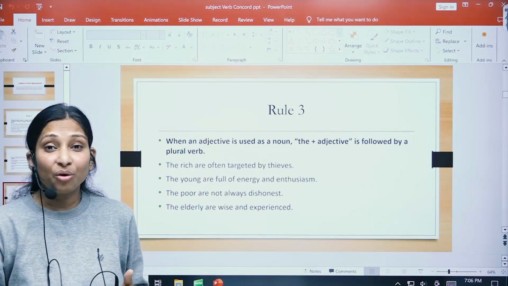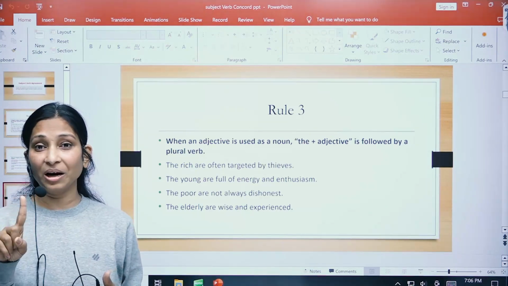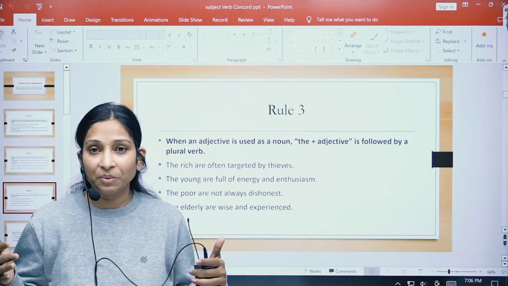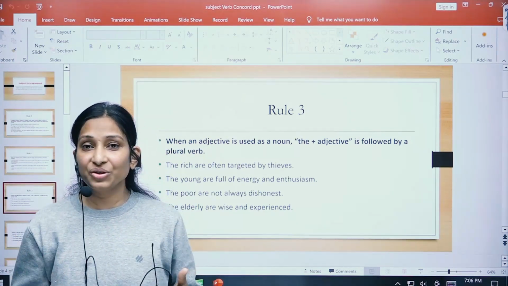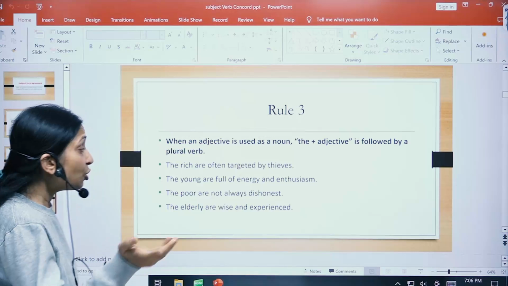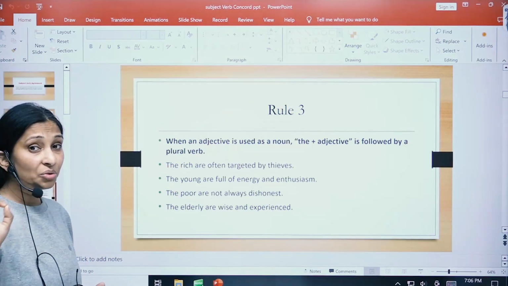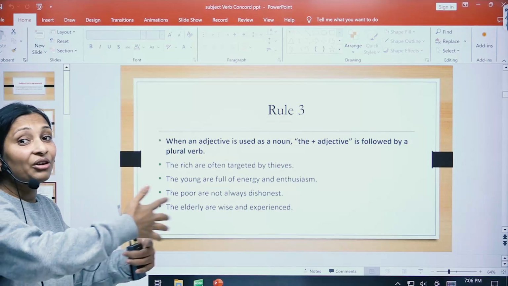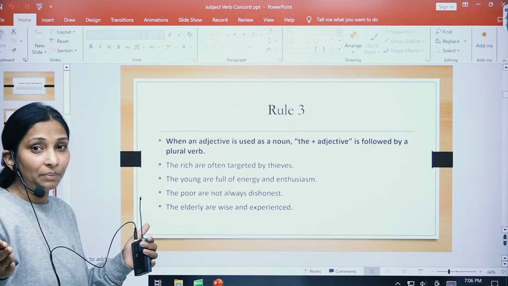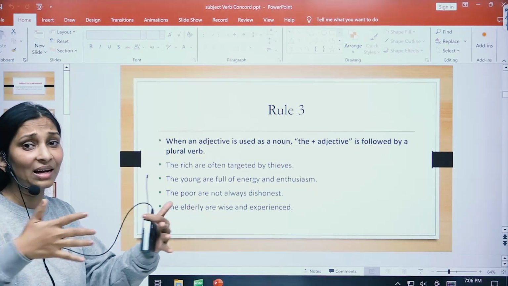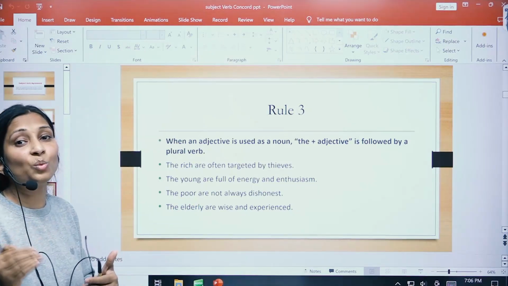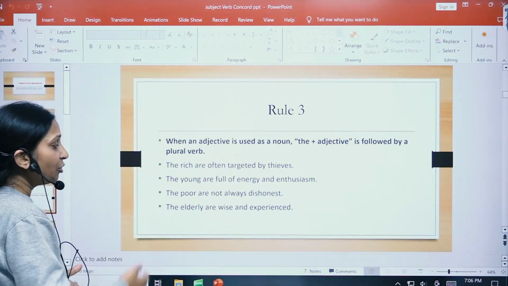So here we are talking not just about one young person, rather we are talking about many young people who are full of energy and enthusiasm. Maybe this adjective is used for singular, but because it is starting with the, it is covering a larger number of people. So hence the verb used will be plural. Let us see a few more examples.